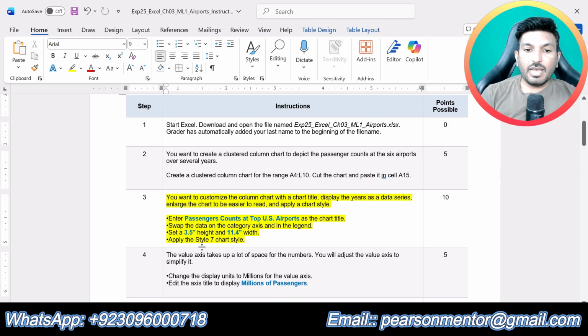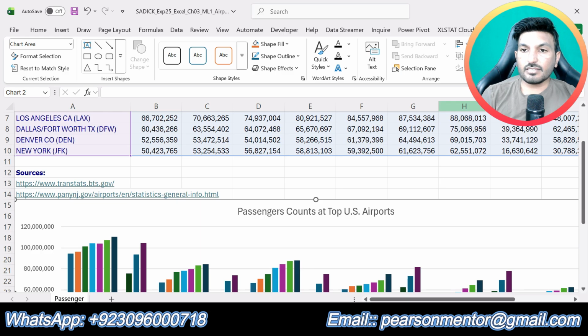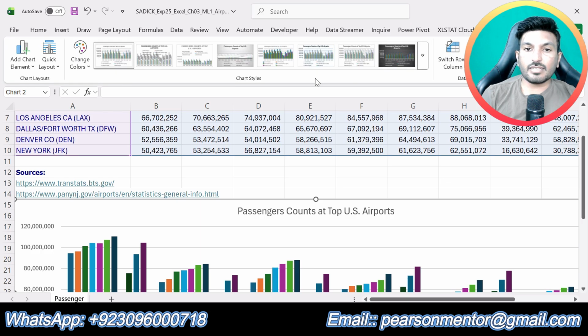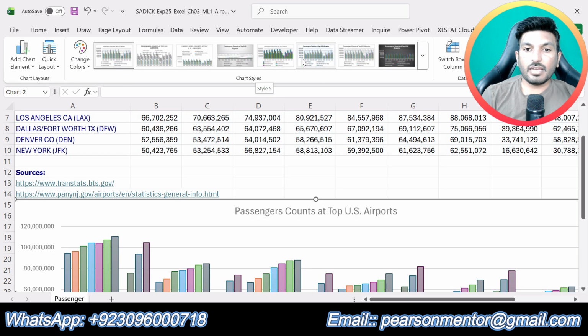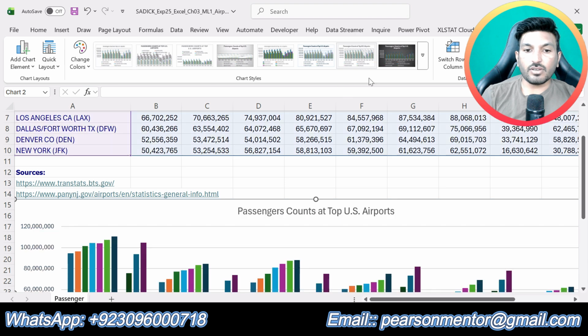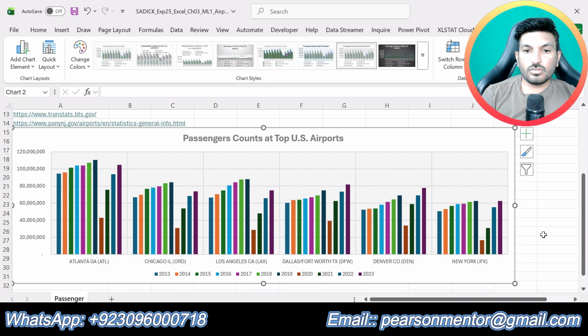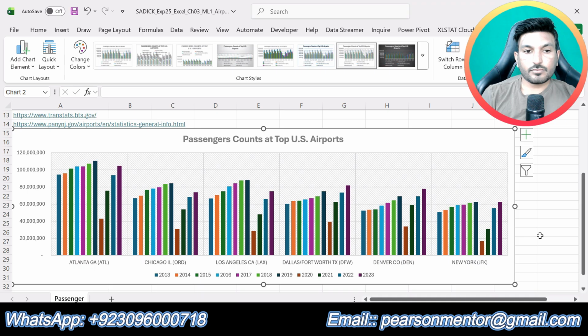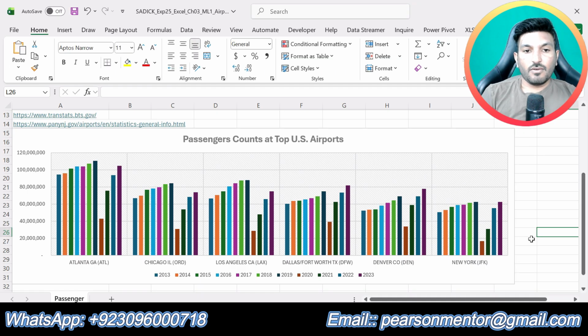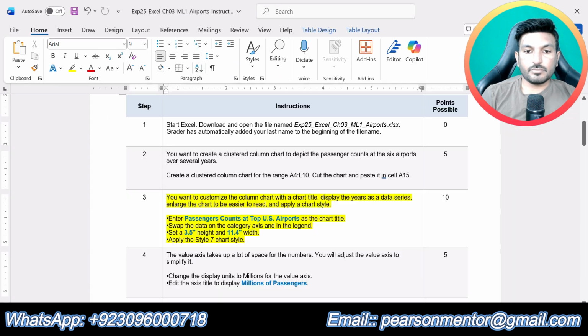Now apply the style 7 chart style. So select the chart that is already selected, go to chart design, and from here apply chart style 7, this one. Okay, we have changed the style of the chart to 7. So this is the final version of this clustered column chart. Now that is all about step number 3.